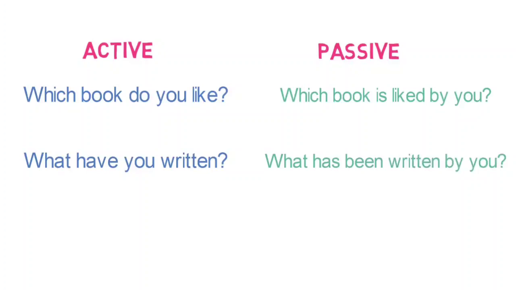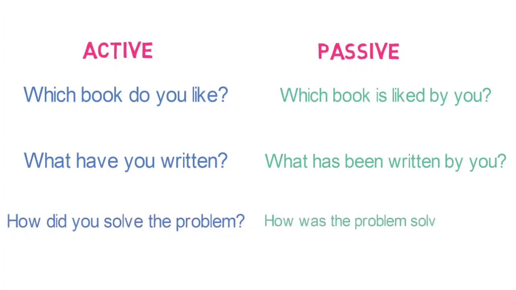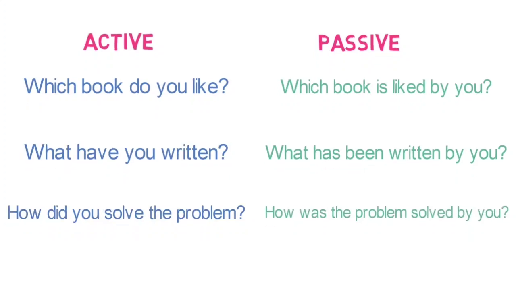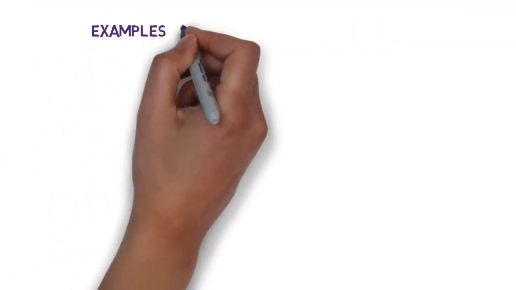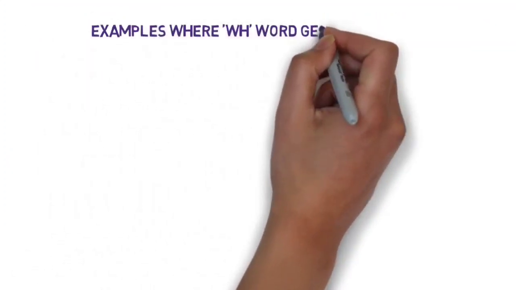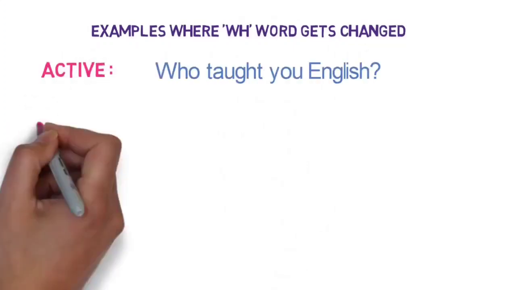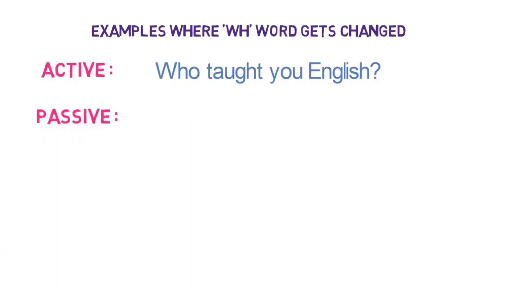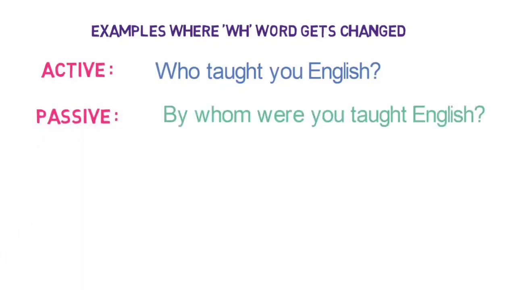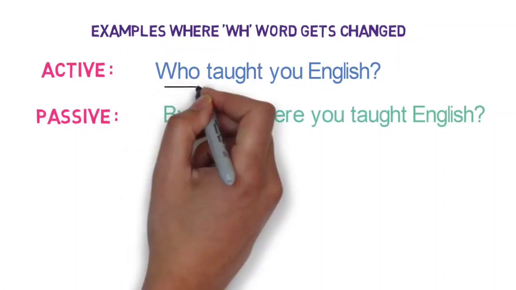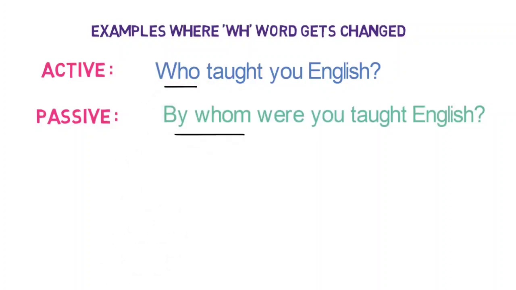Let's look into one more example of this kind. How did you solve the problem? Converting it to passive, it becomes how was the problem solved by you? Now let's look into examples where WH word gets changed. Who taught you English? While converting it to passive, it becomes by whom were you taught English? Notice the change of who to by whom.